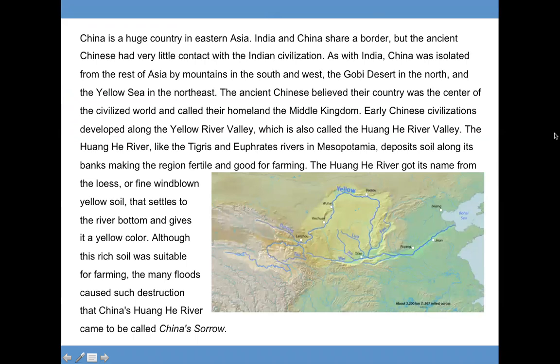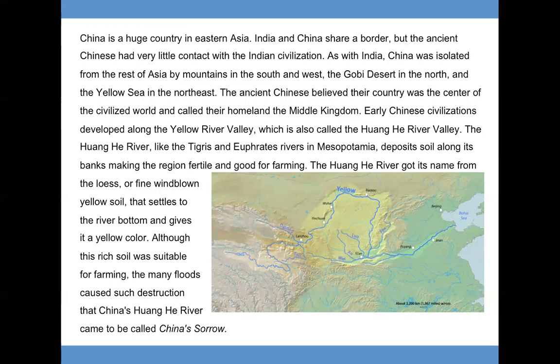China is a huge country in Eastern Asia. India and China share a border, but the ancient Chinese had very little contact with the Indian civilization. As with India, China was isolated from the rest of Asia by mountains in the south and west, the Gobi Desert in the north, and the Yellow Sea in the northeast. The ancient Chinese believed their country was the center of the civilized world and called their homeland the Middle Kingdom.